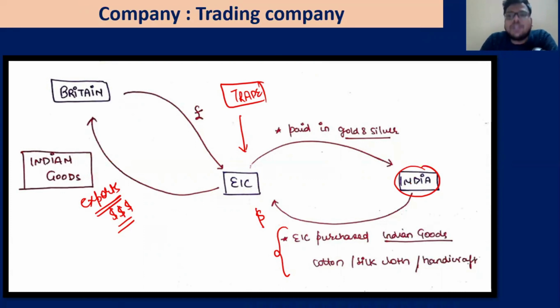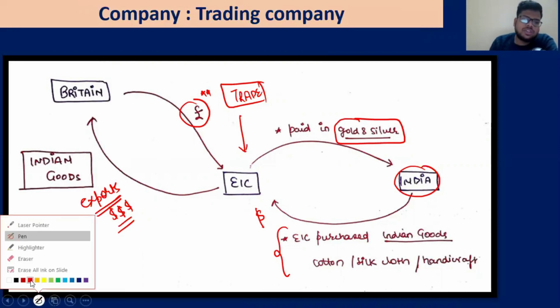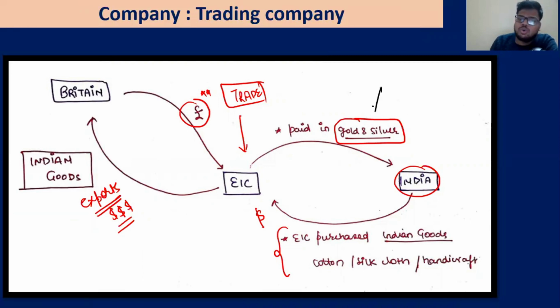They have no other way to pay but with the gold and the silver, because obviously the Indians will not accept the pound of their currency. The Indians will accept what? Gold and silver, with respect to the goods that they have to give. Now, obviously this is not a good thing for the EIC, because giving this gold and silver is not a good option, especially for the mercantilists. They believe that this gold and silver is limited and we need to preserve as much as possible.